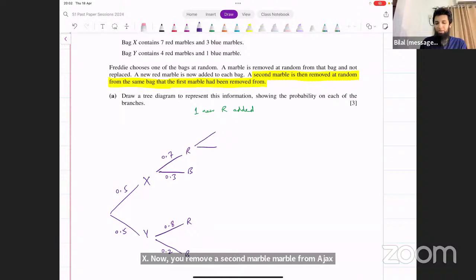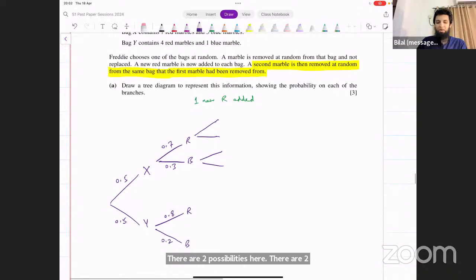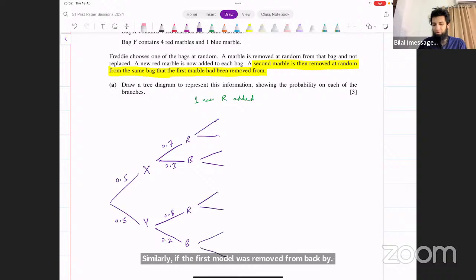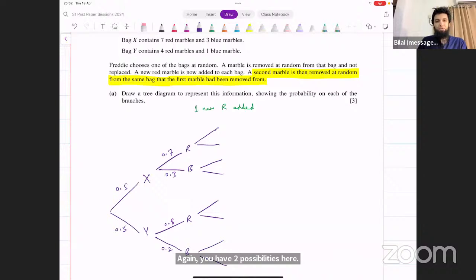There are two possibilities here. Similarly, if the first marble was removed from bag Y, again, you have two possibilities here. For the second time you choose a marble, again, you've got two possibilities for each of these cases.